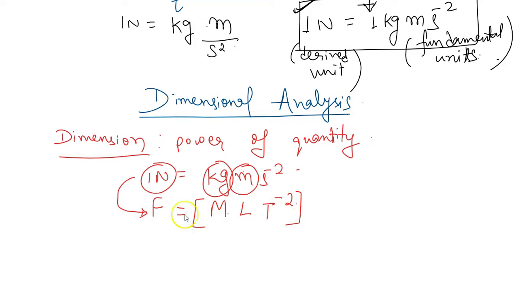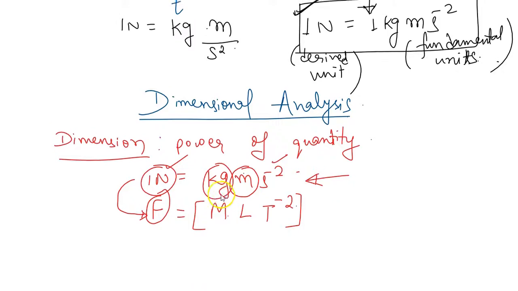This dimension gives us the idea of how a derived physical quantity depends on the fundamental quantities. So you can see we can work in either way. First we explored using expression how a derived unit can be expressed in terms of fundamental units, and then how a derived quantity is expressed in terms of fundamental or basic quantity.